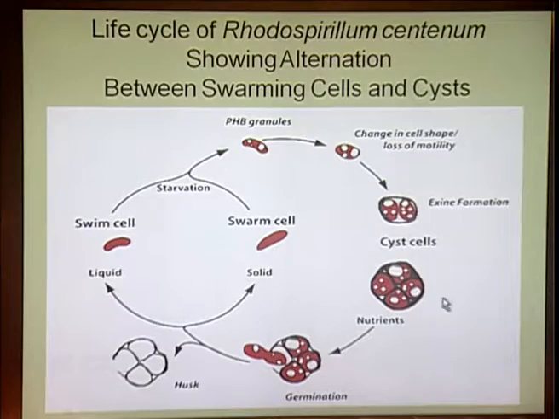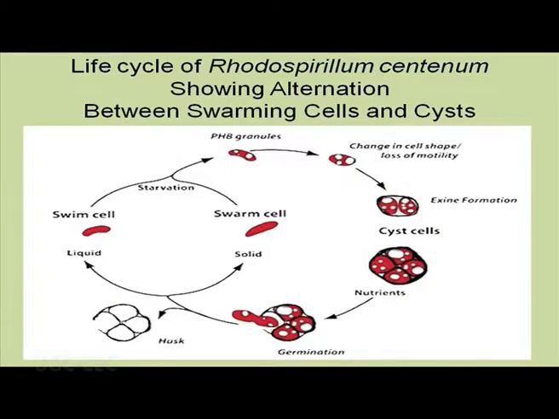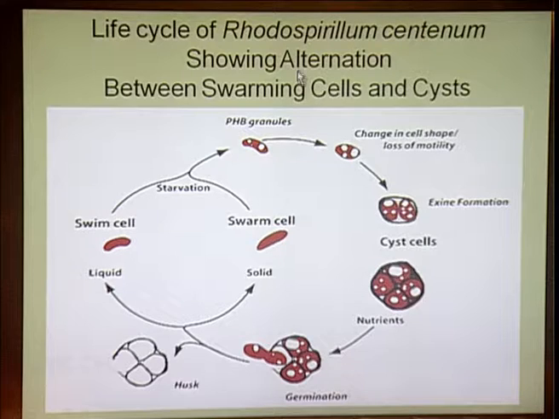But what is important here is that these cysts will deposit the nutrients, will remain there intact during unfavorable condition, and with the advent of favorable situation they will germinate and produce new cells, and these cells can be swarming cells or cells which are swimming away from the existing cyst. And what is important, the cyst will remain as an empty shell, and this is called the husk.